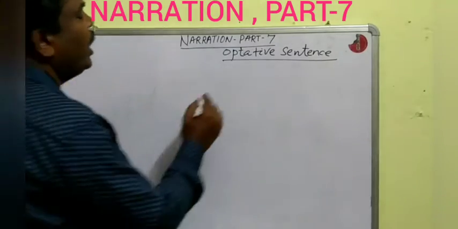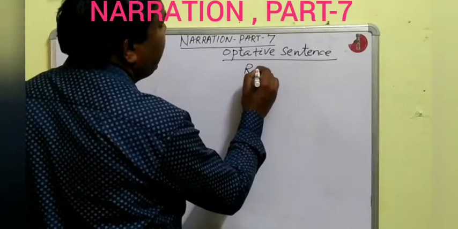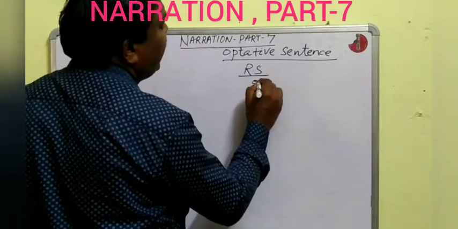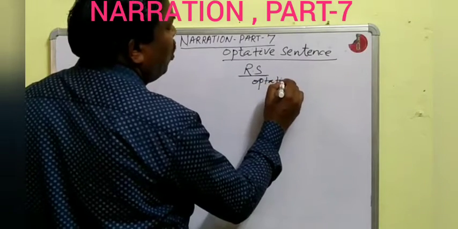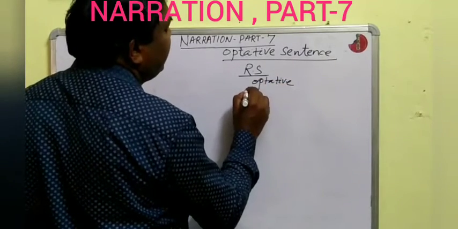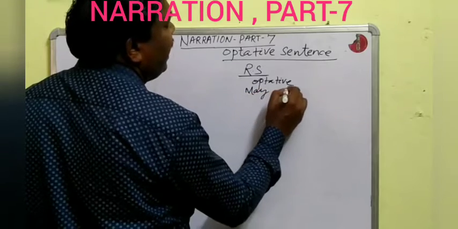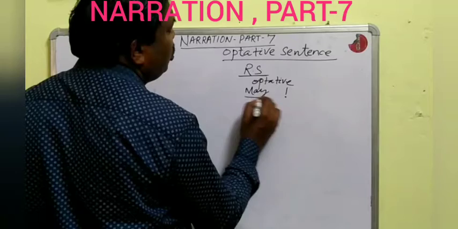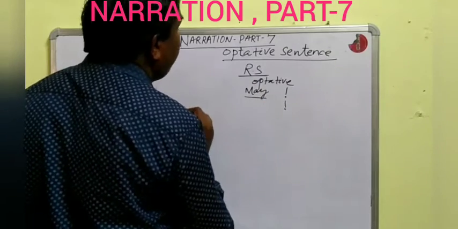If the reported speech is an optative sentence, that means it starts with may and ends with the exclamation sign, or sometimes it is understood and ends with the exclamation sign.